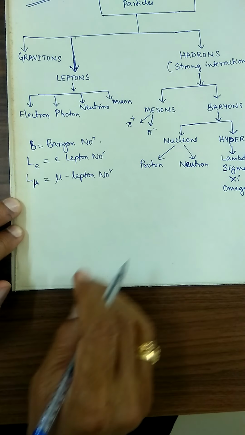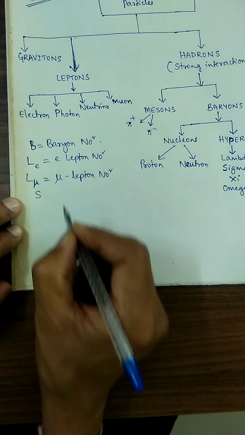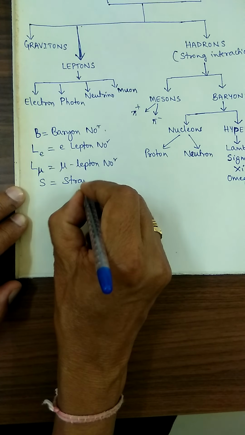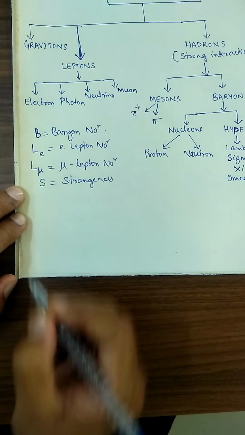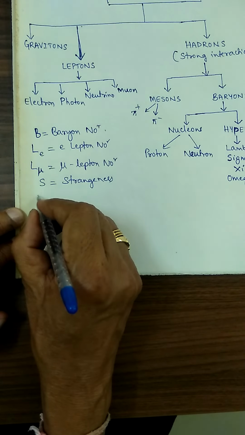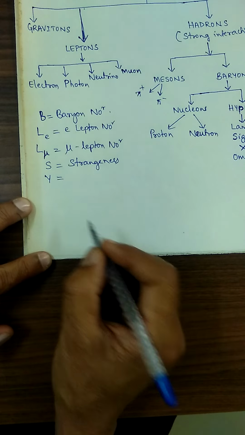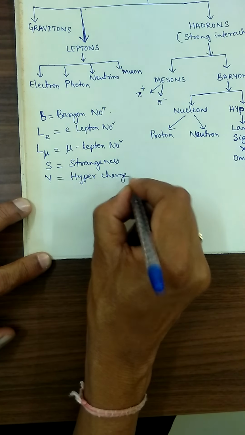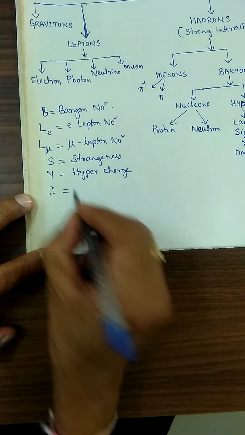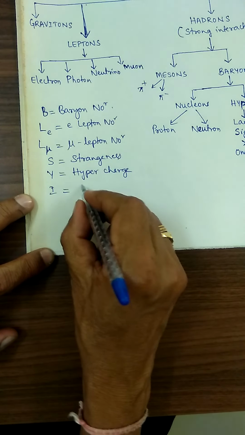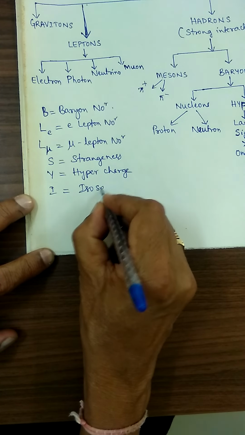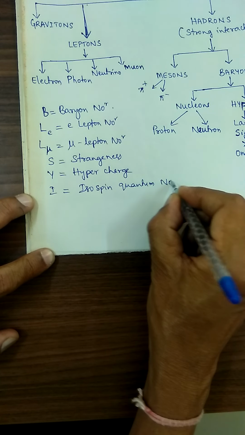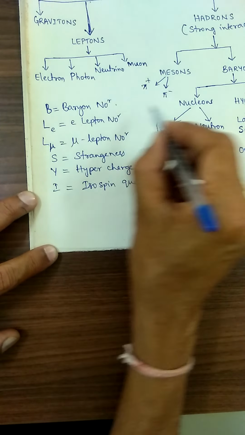Capital S, if I write it, is called strangeness. Capital Y is hypercharge. If I write capital I, it is the isospin quantum number. Remember these ideas.